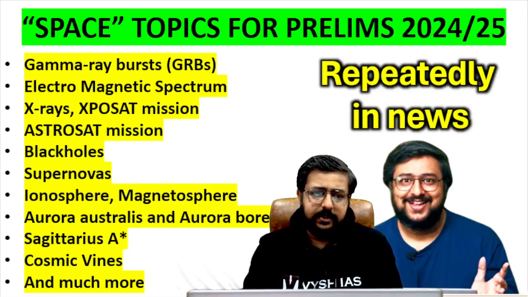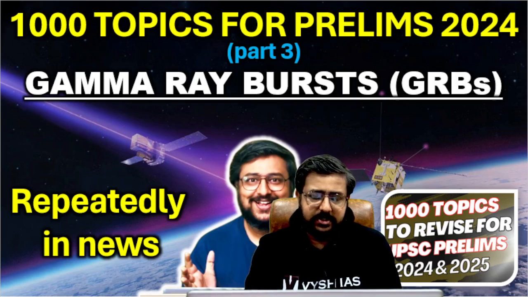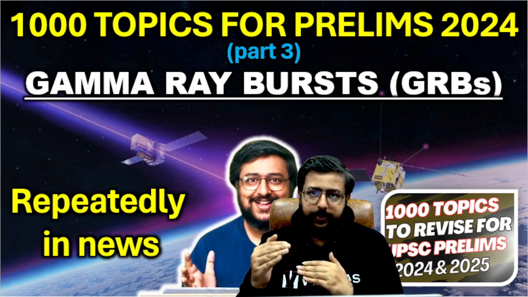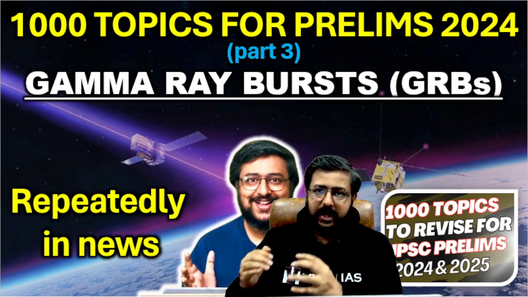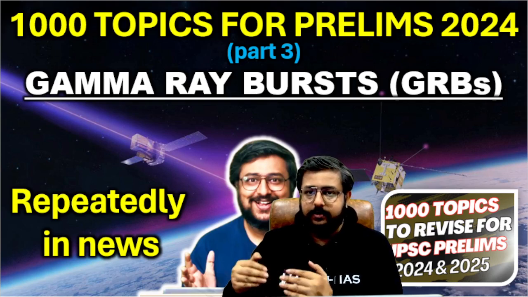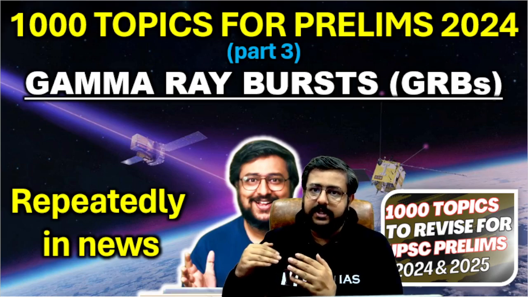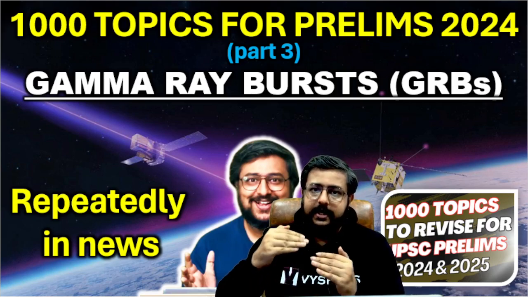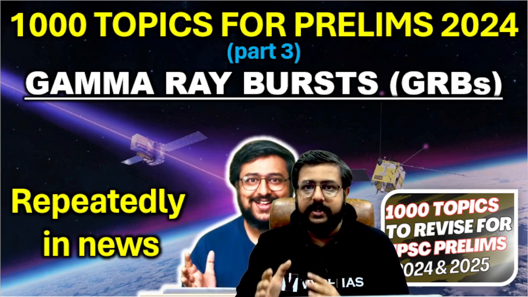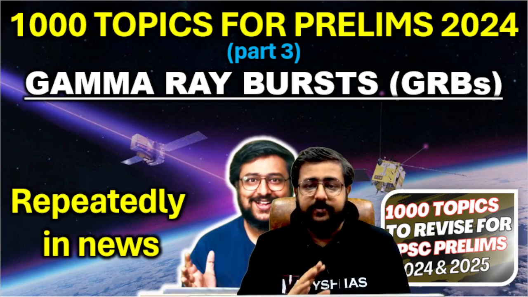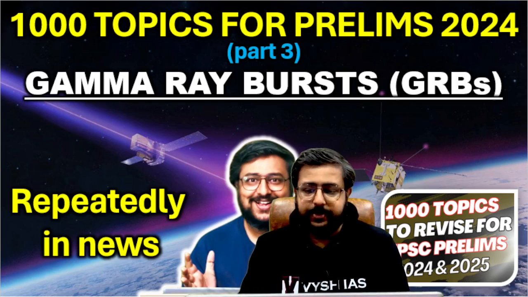So we'll see different things, like we'll take the gamma ray burst topic and electromagnetic spectrum, and then from each topic we'll jump into the next topic. Okay, meaning in one topic they will tell like they discovered a black hole, then we'll see a little bit of black hole. So with black hole, if they tell Astrosat mission is there, then we'll see that mission. From there we'll see something related to solar, we'll go to solar. Like that we'll carry forward through MCQs, through explanations. So it's a very important episode and I want you to watch till the end if you are giving this exam prelims, okay, UPSC prelims especially.